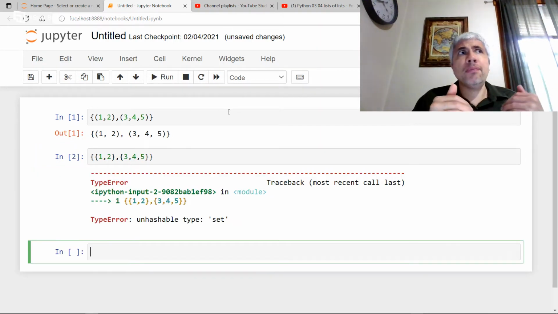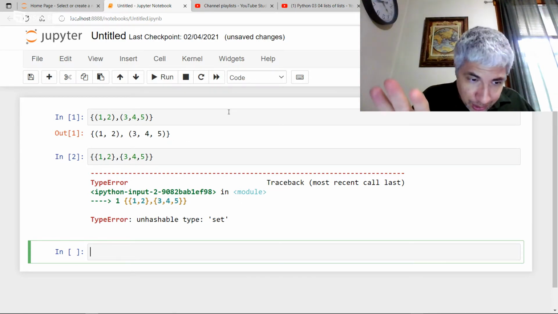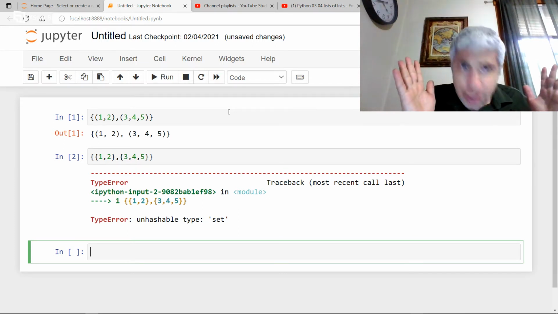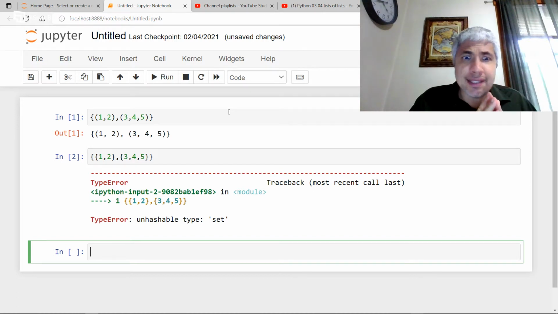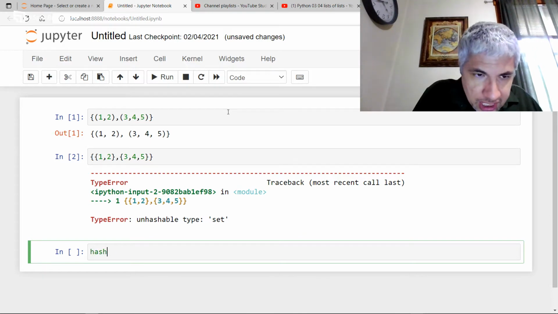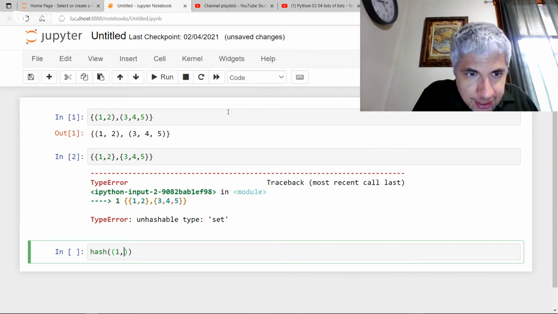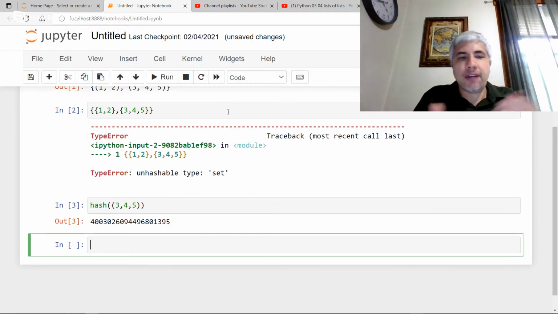And some people might worry about things like sets of sets that do not contain themselves from the Cantorian dilemmas that arise. But we run into an error much quicker here. We are told that this is not hashable. Okay, what does that mean? Well, a hashable object in Python is one where it has a hash value. And there is a function called hash that assigns values to things. So for instance, I could see that the tuple 3, 4, 5 has a value.